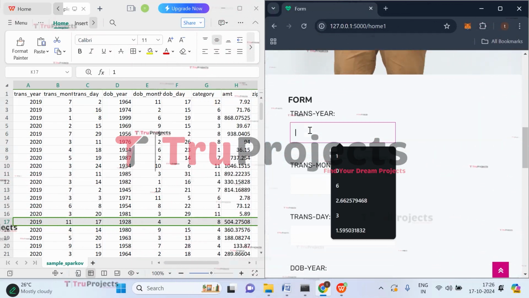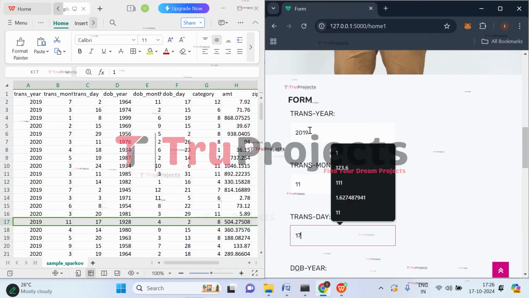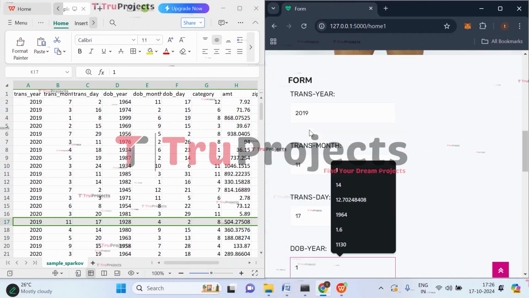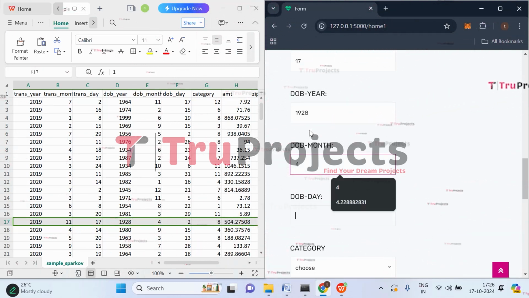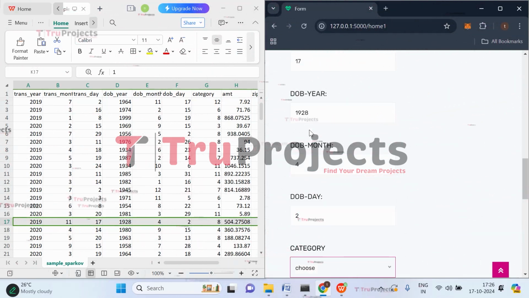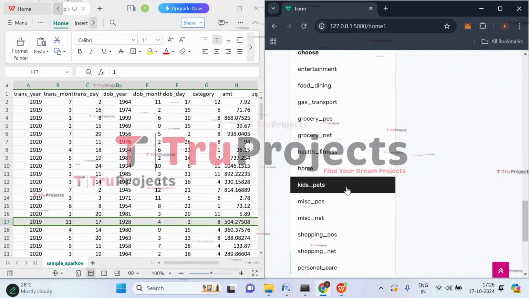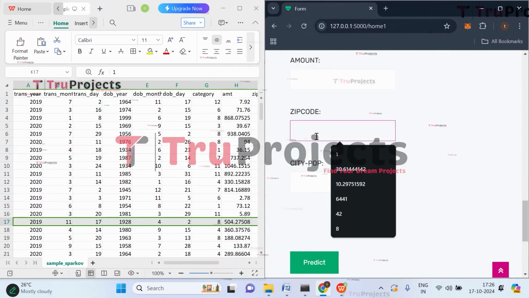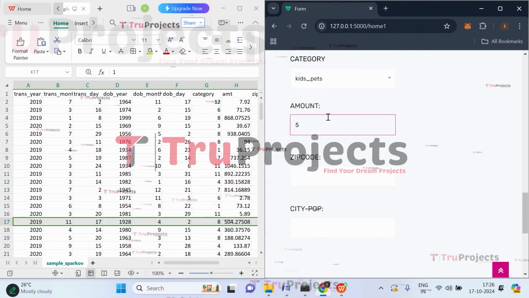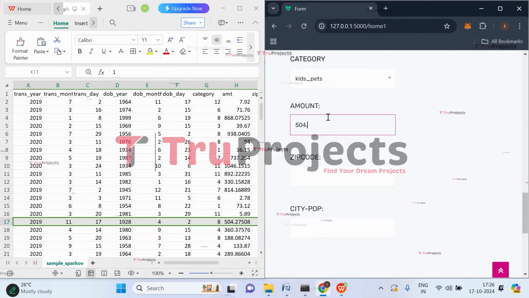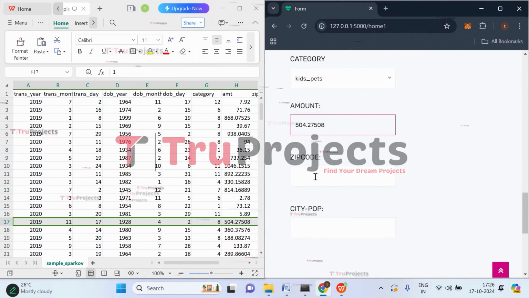So provide the transaction year, that is 2019, transaction month is 11, transaction day is 17, date of birth year is 1928, month is 4, day is 2, and the category is 8. So 8 would be kids and pets. And zip code is, sorry, before that we have to give the amount, that is 504.27508.